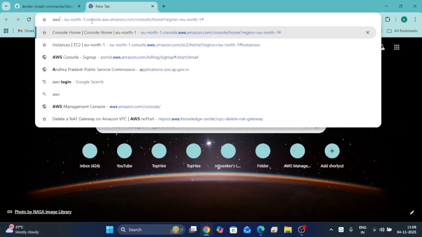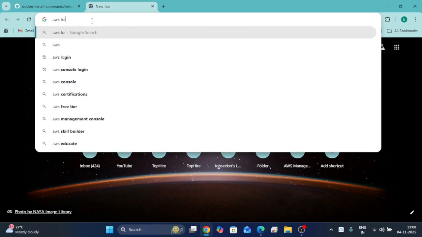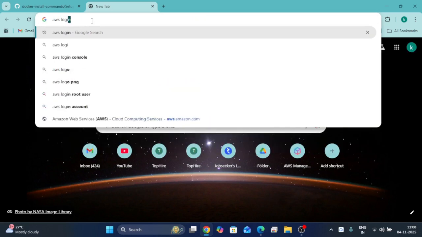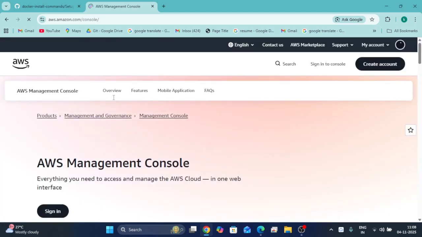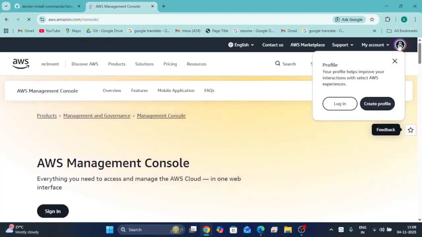Here, just click on AWS login. First we have to create one AWS account. Click on AWS Management Console. Here click on login.